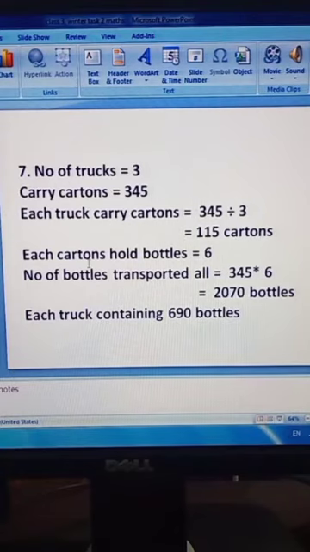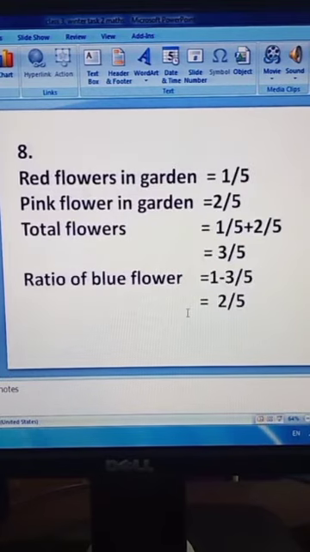Now they said that in each carton there are 6 bottles. Each truck carries 115 cartons and in each carton there are 6 bottles. So we will find out the number of bottles transported in all. Firstly we will multiply 345 with 6 because the total number of cartons are 345. This will be 2070 bottles. And if you want to find out how many bottles each truck contains, you will divide by 3. So your answer will be 690 bottles.